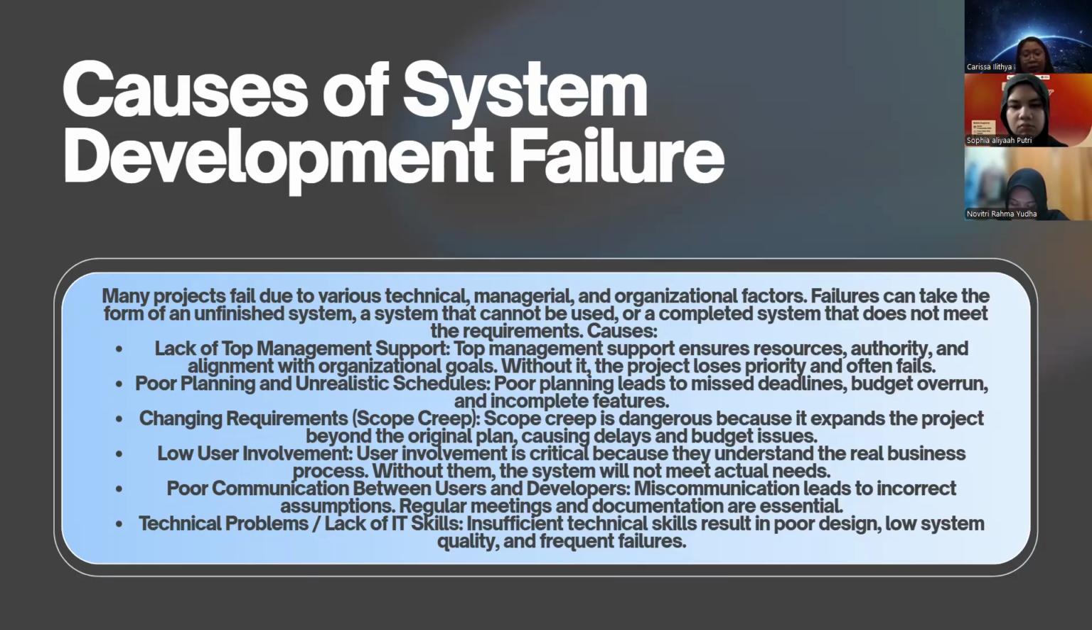Next, poor communication between user and developer. Miscommunication leads to incorrect assumptions. Regular meetings and documentation are essential. The last is technical problems or lack of IT skill. Insufficient technical skill results in poor design, low system quality, and frequent failure.